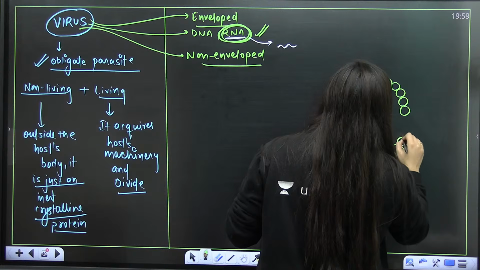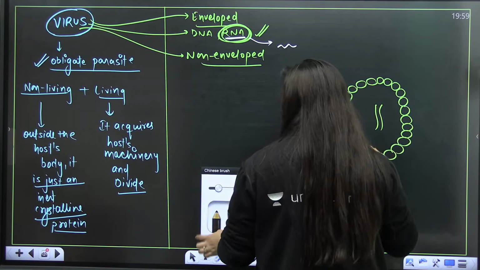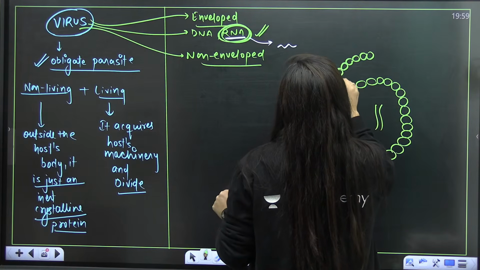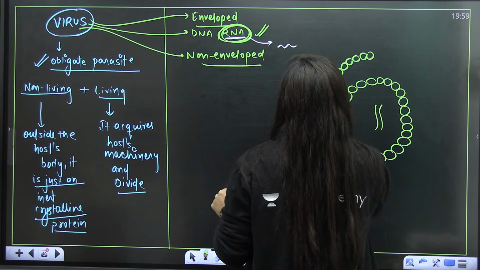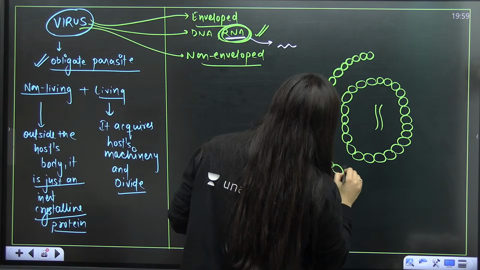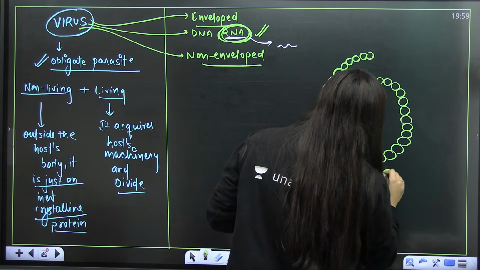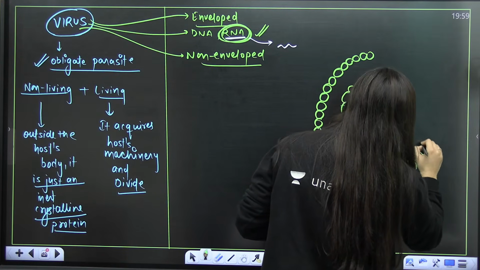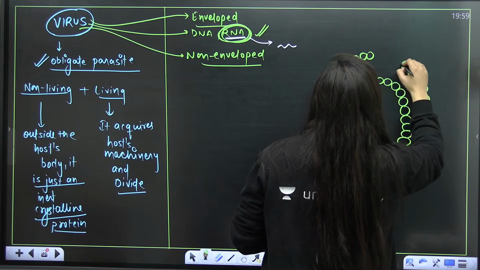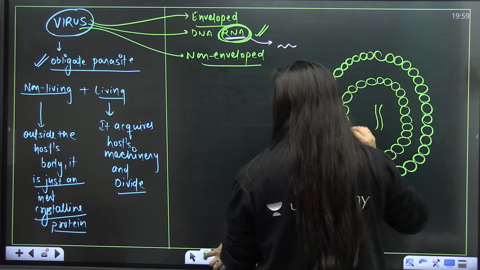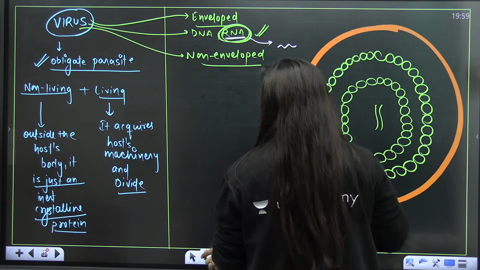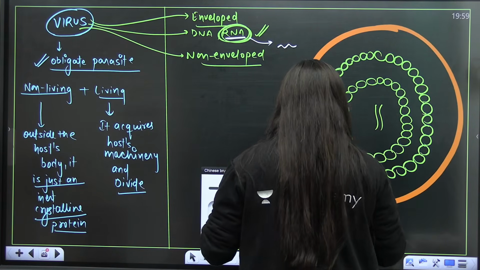Along with that, you will see outside firstly the nucleic acid.